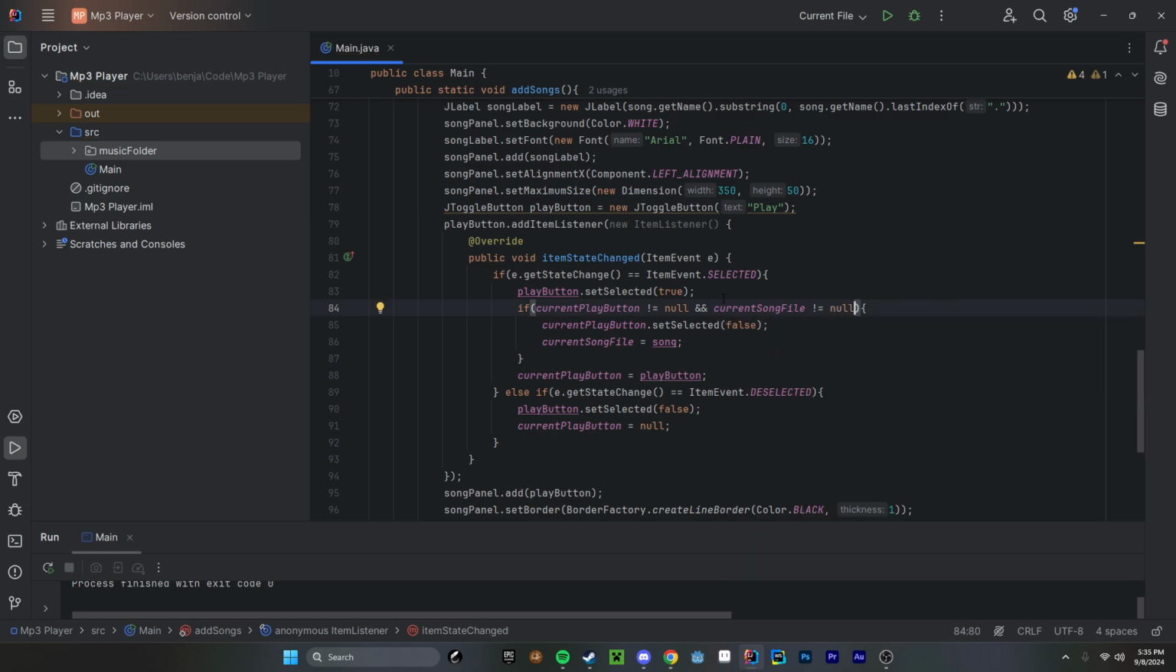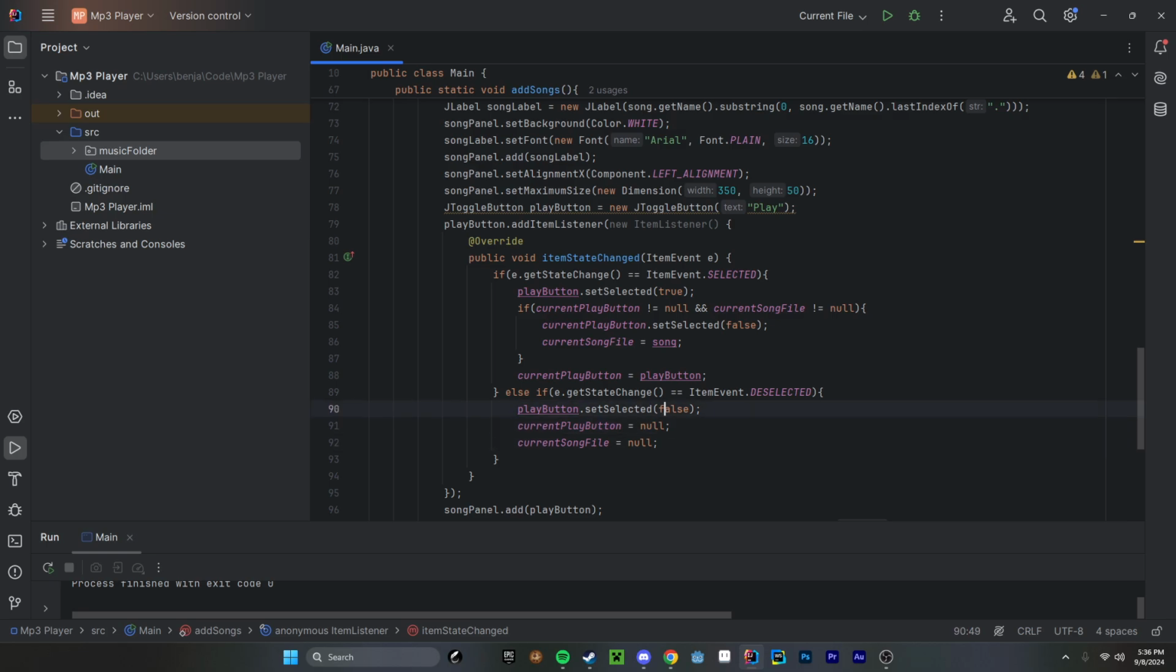Okay, usually, since we're setting these at the exact same time, I don't think that the current song file is ever going to be null whenever the current play button is not null. But I just want that there, to keep it safe and make sure that we don't run into any unexpected errors in the future. And over here we're going to set the current song to null as well. We set it afterwards here, so let's set it afterwards here as well. We don't need to, but I just want to for continuity.